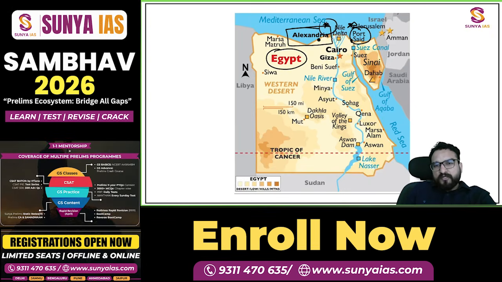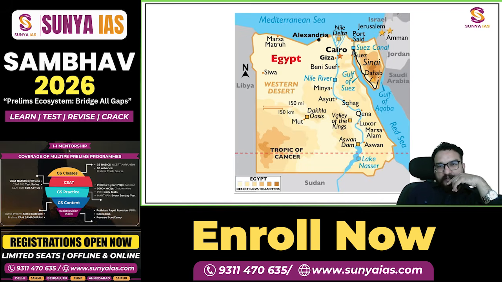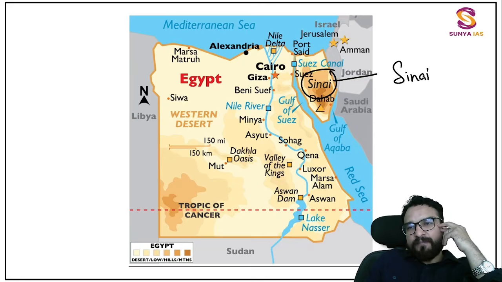Okay, this you have understood. Next you see this particular part which you are finding over here. This is also a part of Egypt, guys. This is also an Egyptian part which you will be finding. And this is known as Sinai. And that's why we were calling it the Sinai Peninsula. So till now, this is one Sinai Peninsula, and a lot of peninsulas you are going to get, guys. Don't worry about it.